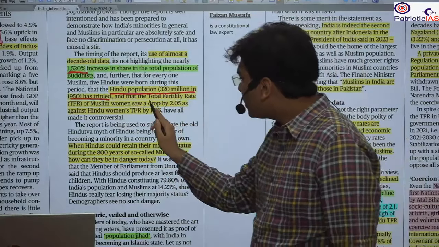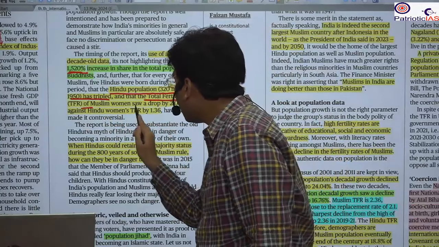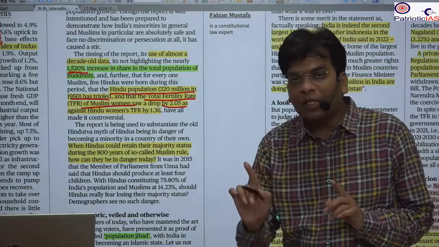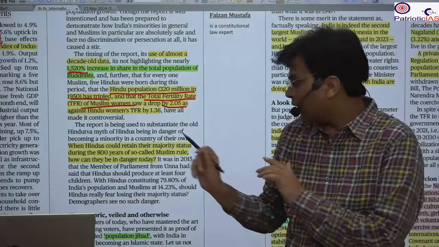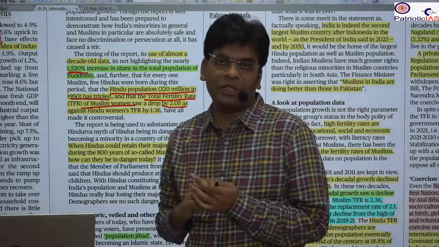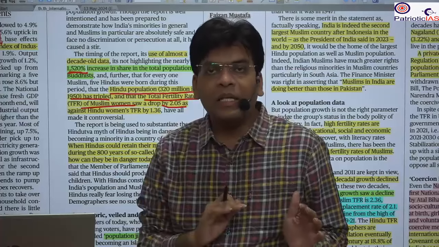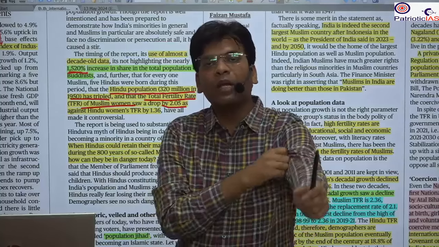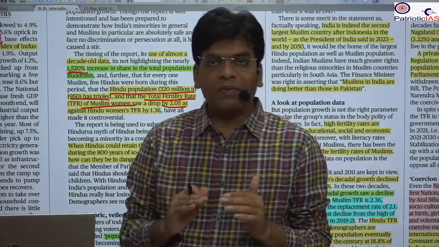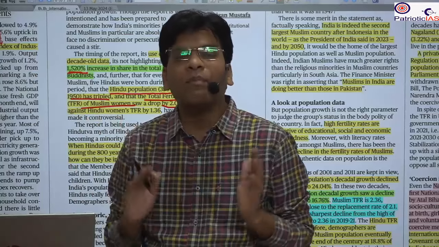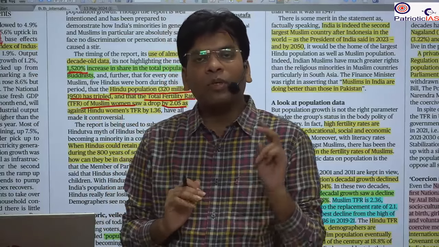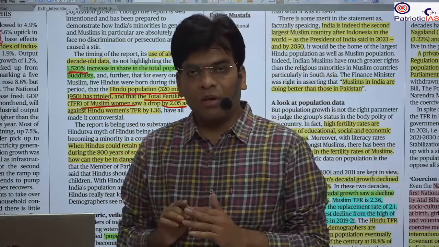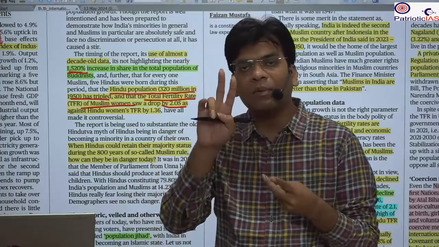Here, the total fertility rate of Muslim women has dropped by 2.05. Fertility rate means the woman's capacity to give birth to children in her fertile life. If a woman has the ability to conceive a child from the age of 15 to the age of 50 or 55, whatever the age, and in that age group the average woman gives birth to 2 children, then the fertility rate will be 2.